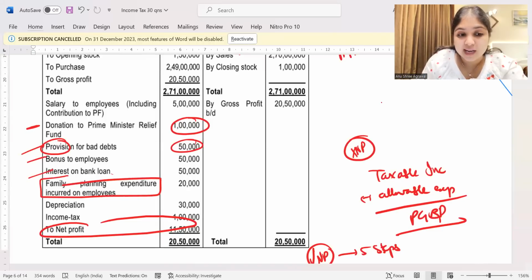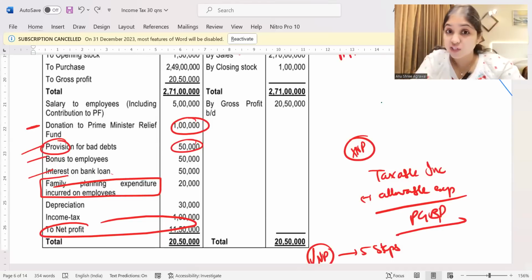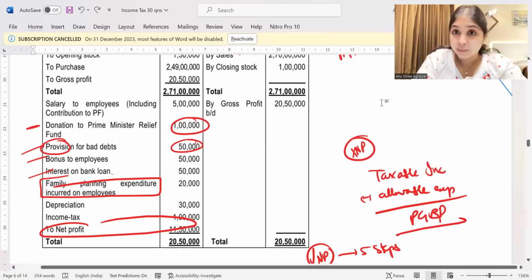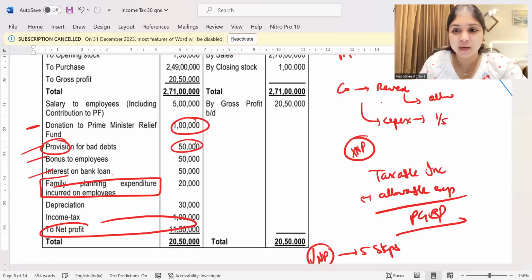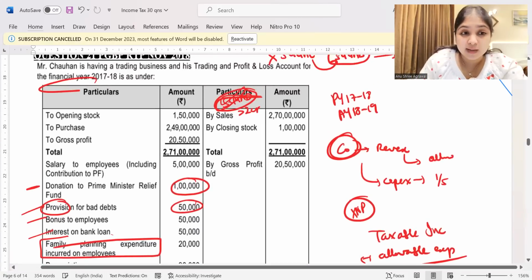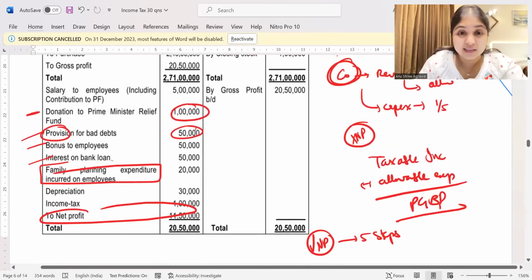What about family planning expenditure incurred on employees? Family planning expenditure is allowed only for which assessees? It is allowed only for company assessees. If it is a company assessee, revenue expense on promotion of family planning is going to be fully allowed, and capital expense relating to promotion of family planning, even that will be allowed, but that will be allowed across 5 years. But all of this is only for company, guys. But here, who is my assessee? My assessee is Mr. Chauhan. My assessee is an individual.